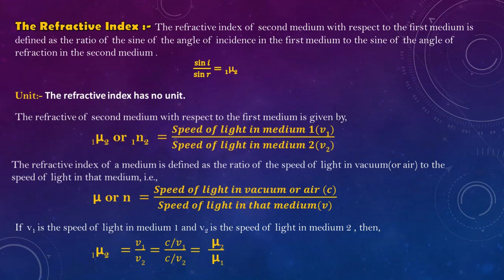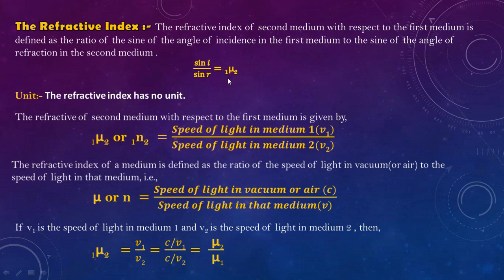What is refractive index? In Snell's law we have already discussed that during refraction the sine of the angle of incidence and the sine of the angle of refraction bear a constant ratio, but that constant ratio has a specific name, and that is the refractive index. By definition, the refractive index of the second medium with respect to the first medium is defined as the ratio of the sine of the angle of incidence in the first medium to the sine of the angle of refraction in the second medium.